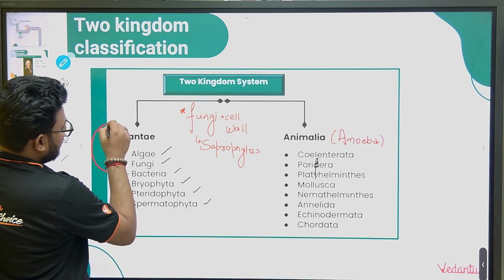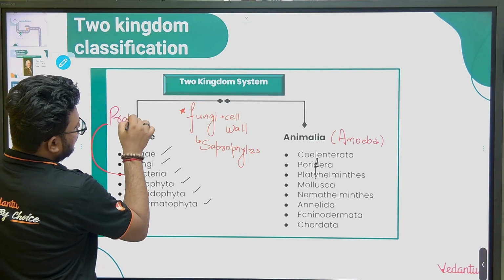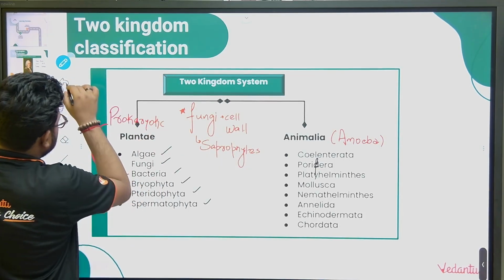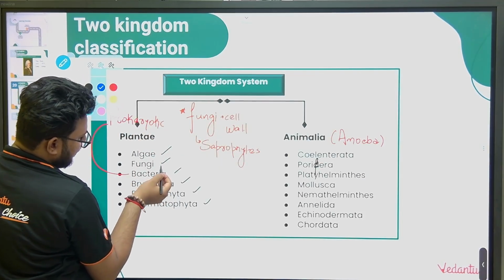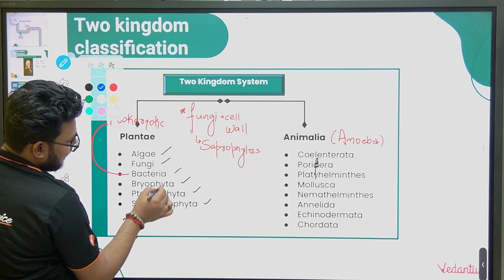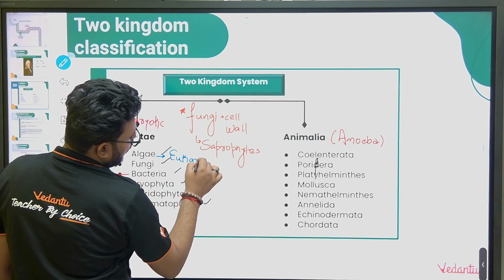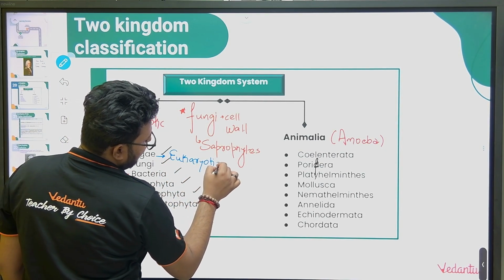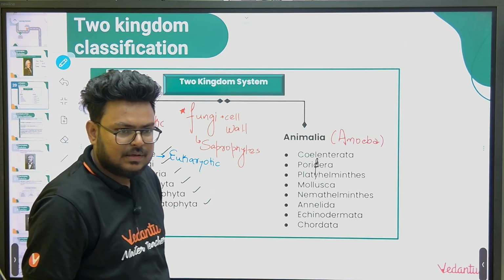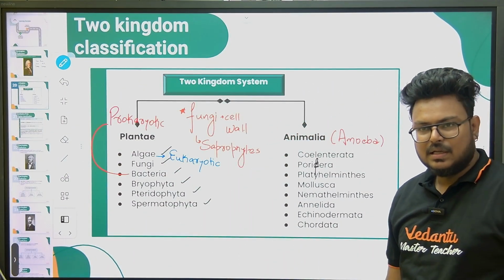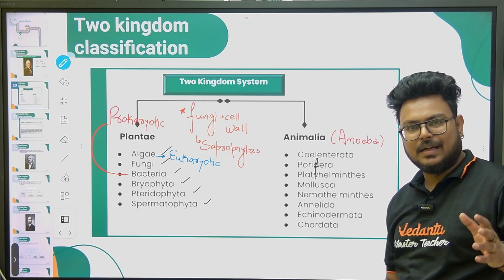Bacteria is a prokaryotic organism, you know this very well. And the remaining groups, algae, fungi, bryophytes, pteridophytes, they are eukaryotic. So how can we place prokaryotic and eukaryotic organisms together? If we are making groups, we have to make groups properly. We cannot just mix them on one character.